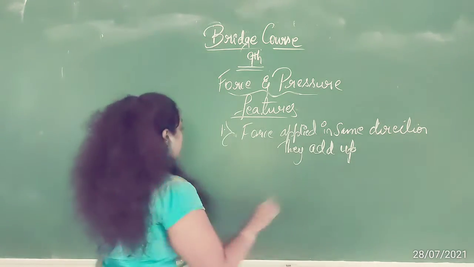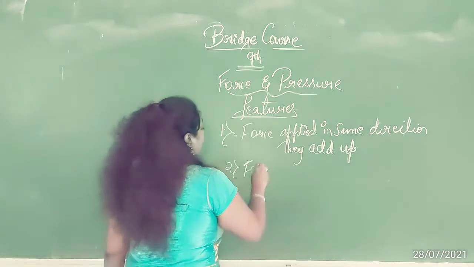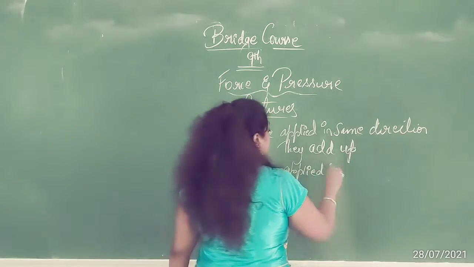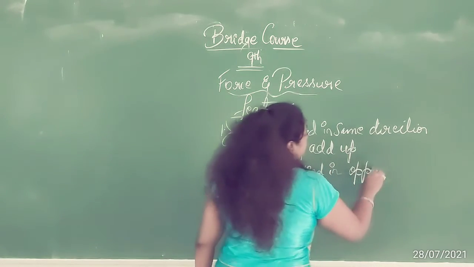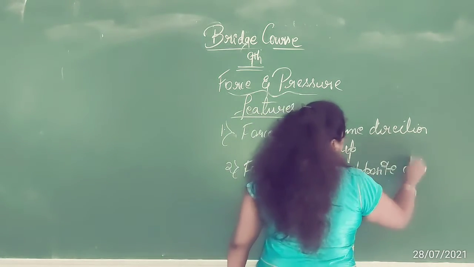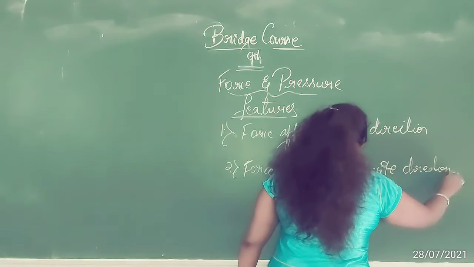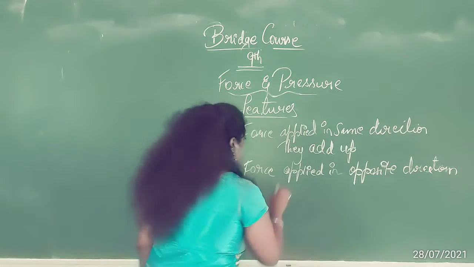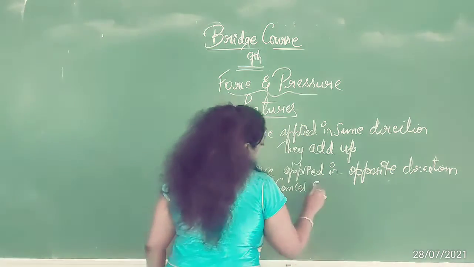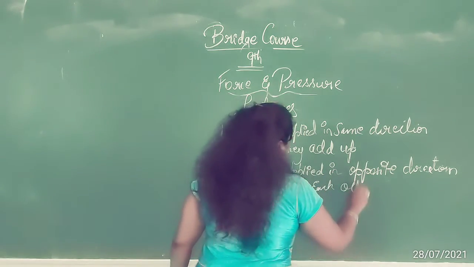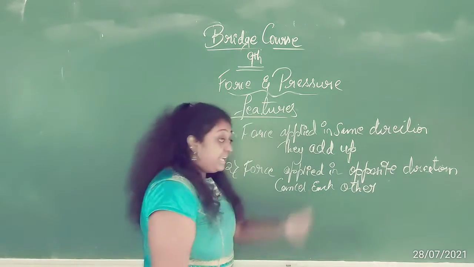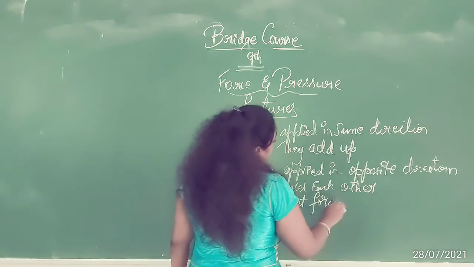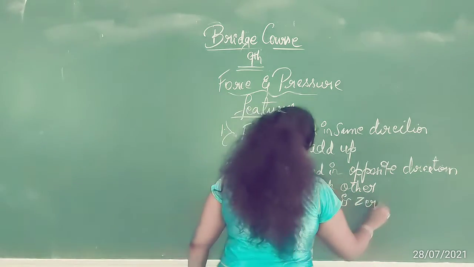Then we can say force applied in opposite directions cancel each other, or we can say net force is 0.